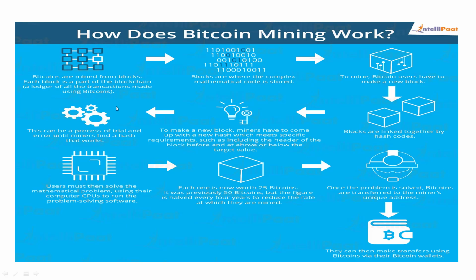So first, Bitcoins are mined from the blockchain. Initially we need to find out which Bitcoin, that means which node within the blockchain, the content of the data, has to be mined. Each block is a part of the blockchain. We may say it is a ledger of all the transactions made using Bitcoin.